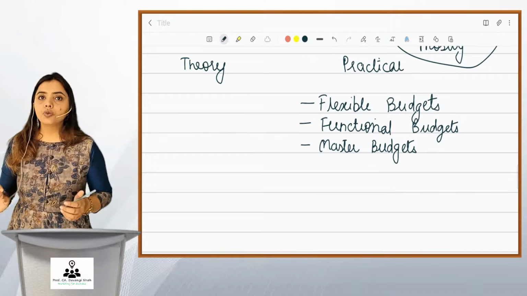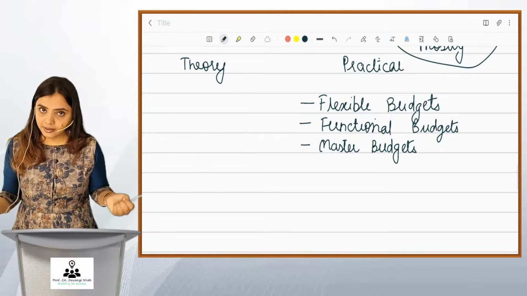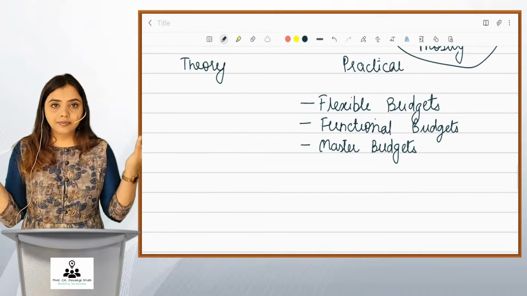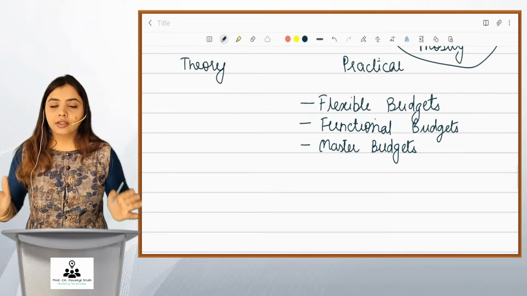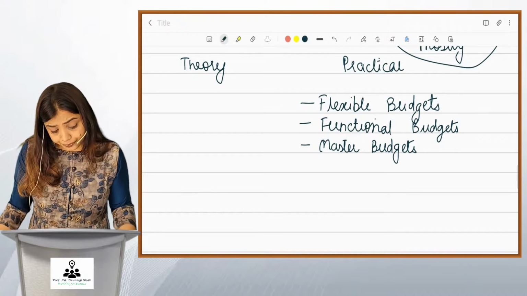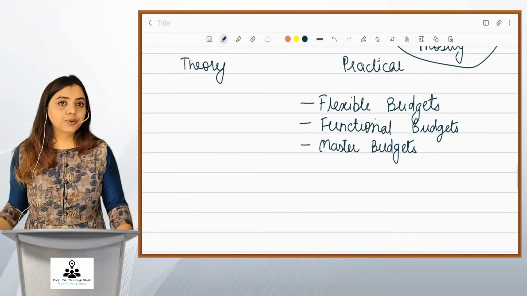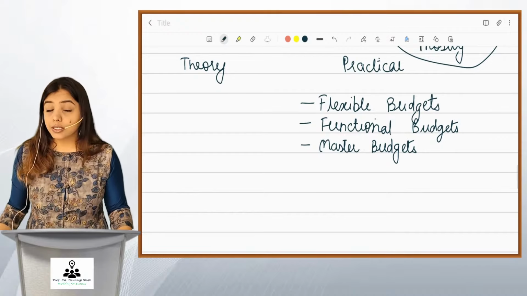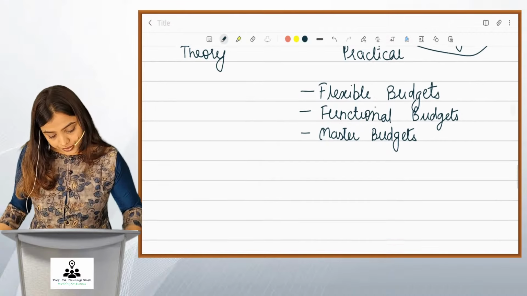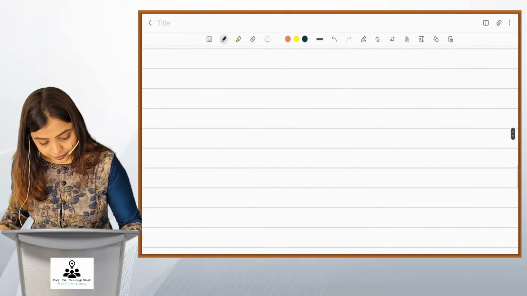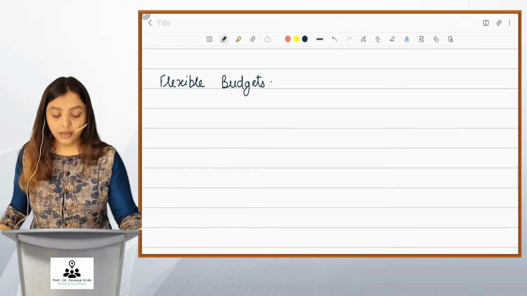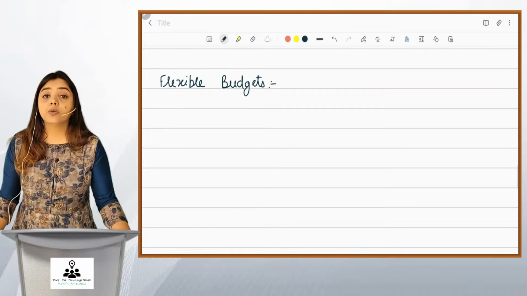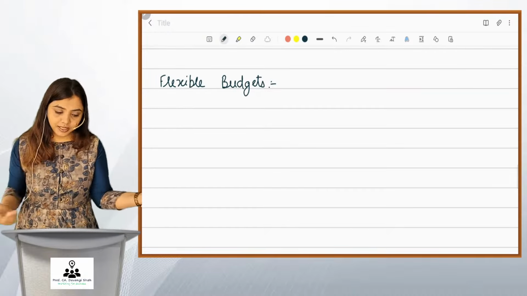Okay, I do not want to rush to finish anything, right? So there is no deadline as such, we can go at our own pace and study the way we want. So today my focus would be on practical aspects. So let's quickly start. The first is flexible budget. Now, what exactly is this flexible budget? Why we need to know, and what are the calculations to be done?